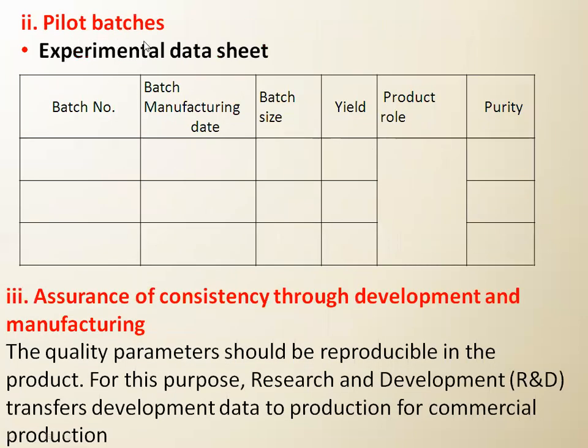Then the third one is the pilot batches. Pilot batches means again we can say that these are the experimental batches. So हम लोग लिखेंगे यहाँ पे batch number 1, 2, 3, batch manufacturing date, batch size, how much yield. Batch size may be 3 kg. What will be its yield? Will be 2.9 kg. What is the product role? What is its category? Purity 99 and 98, as per the rules, as per the requirements or not.